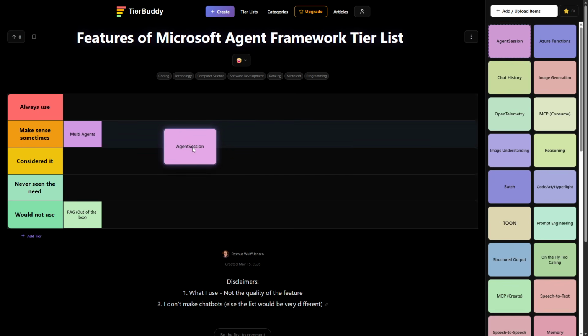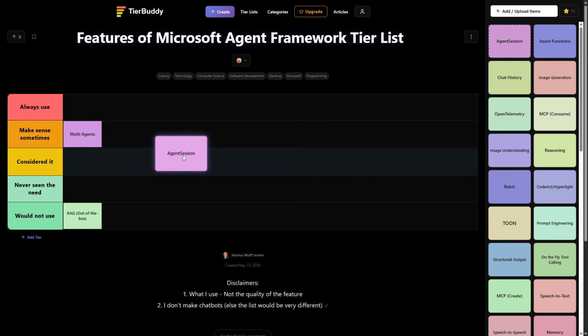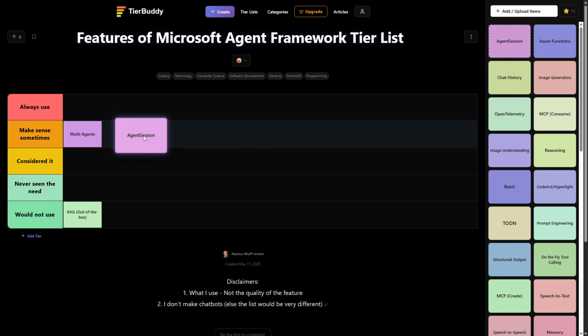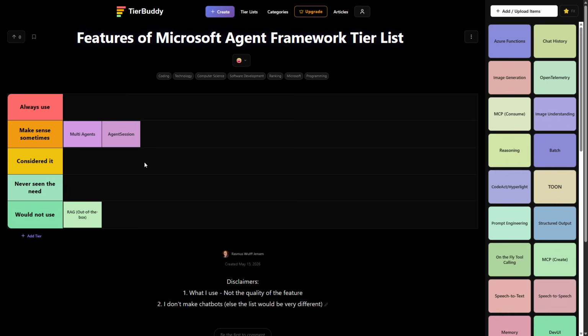Agent session. It is very, very rare that I need to have a conversation because, again, it's not a chatbot. So I probably need to put it down in never seen the need. Of course, this channel is a need, of course, but in real life production code, I guess we could say I use it sometimes because I have made something where people could ask follow-up questions, but